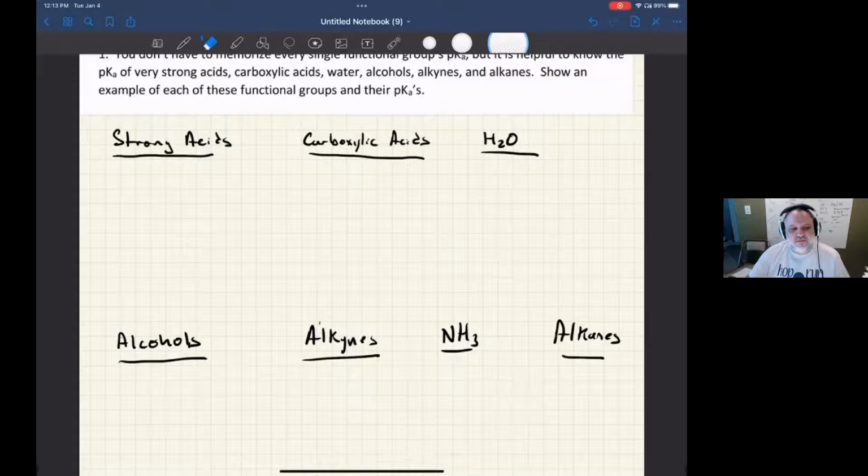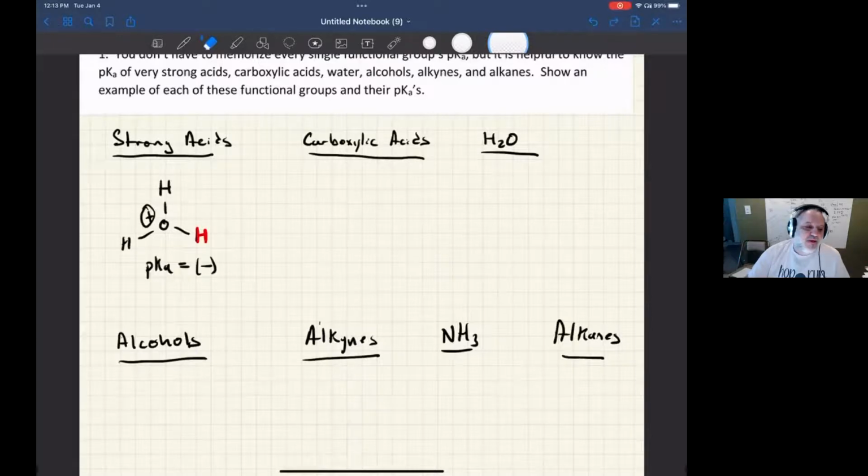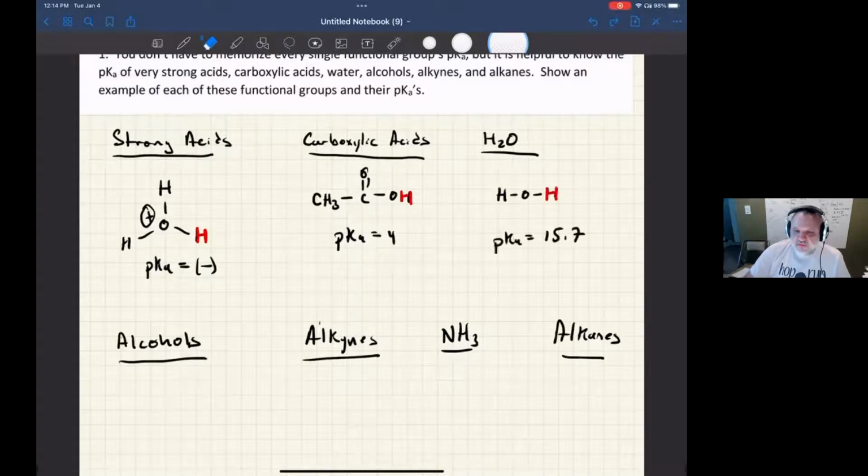So let's get into the question. Okay, so what are strong acids, examples of strong acids? Something like H3O plus, and this would include any strong acid: H3O plus, HCl, HBr, HI, sulfuric acid, any of that stuff. What you need to know about that is that the pKa of those things are negative. You don't have to know their values, just know that they're negative. Carboxylic acids, acetic acid I have shown here, pKa's for that are about 4. This one is something you definitely should know, right? Water, the pKa for water is 15.7.